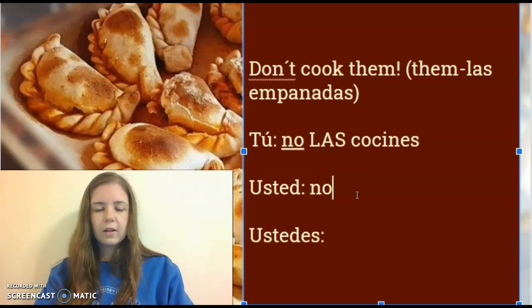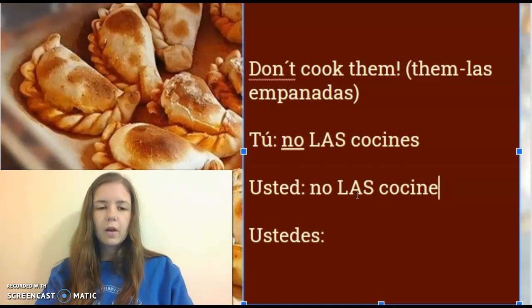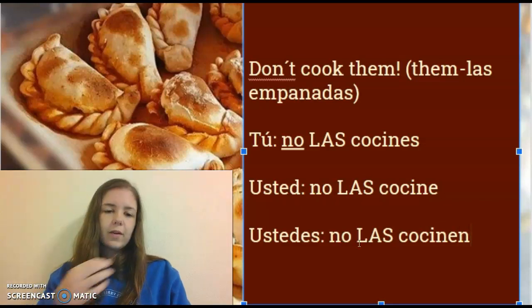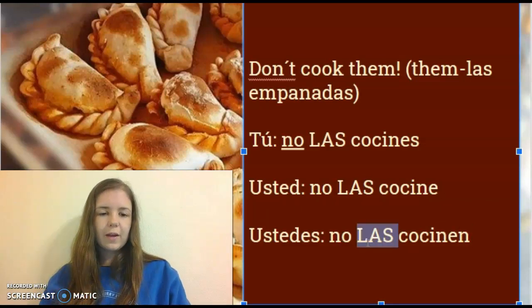So with usted, negative command, I'm still going to have to put my pronoun before the verb. So it'll be no las cocine. I got this e because of the opposite ending. And for ustedes, you all don't cook them, still my negative command, the them part has to come before the verb.